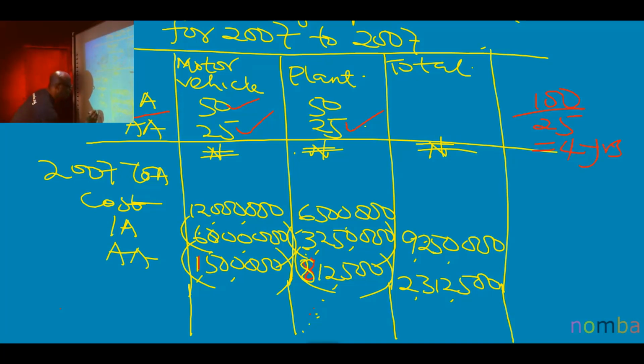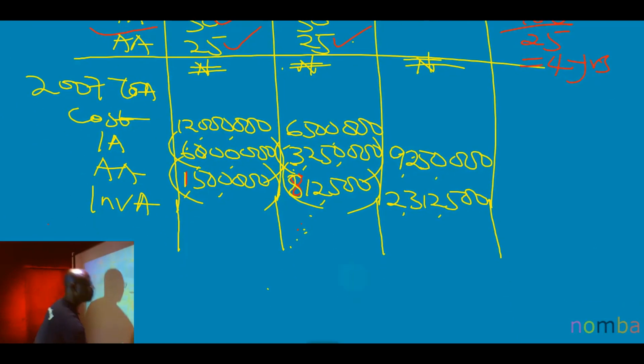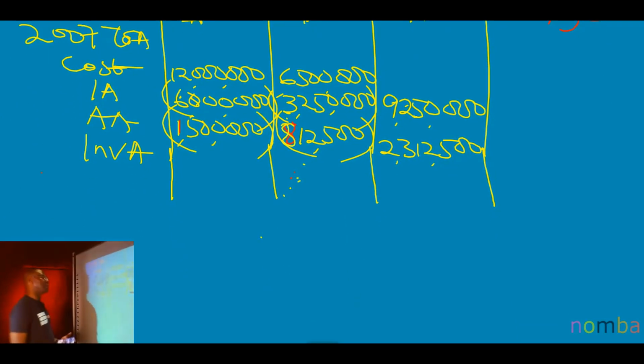Now, investment allowance. Investment allowance is granted on plant and equipment. And a very important note: one of the characteristics of investment allowance is that it is not taken into consideration in arriving at the TWDV. What that means is, I will not write it here like I've written all the other ones, because if I do, it will affect the TWDV. So you put it under here.